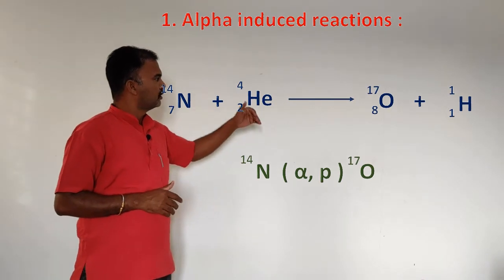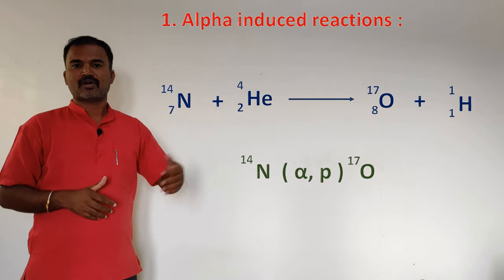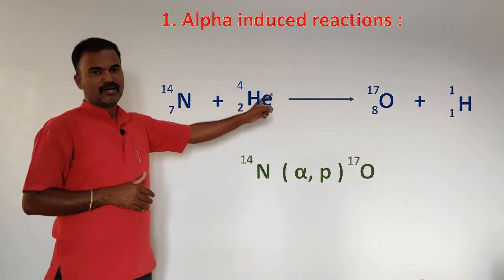Then we have to write the residual nuclei, or we can call it as recoil nuclei. Here it is the oxygen.